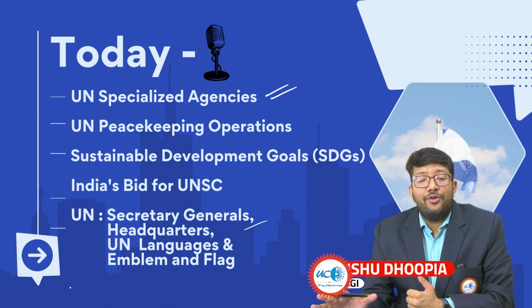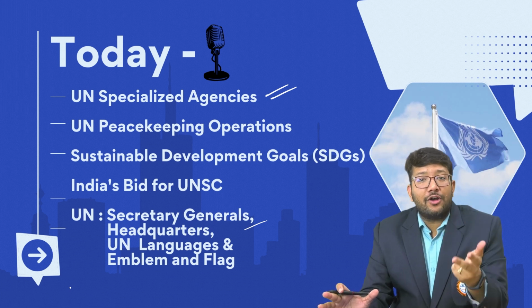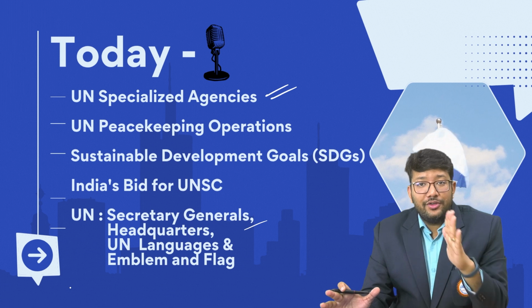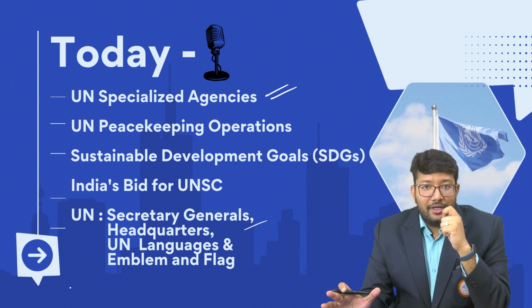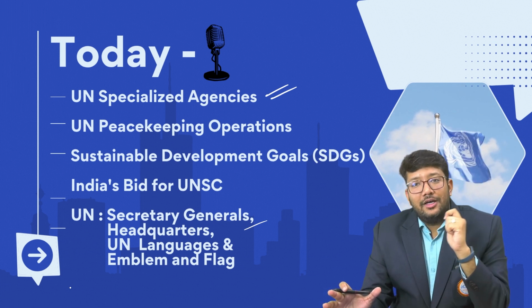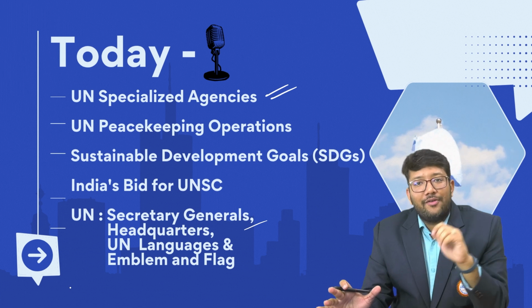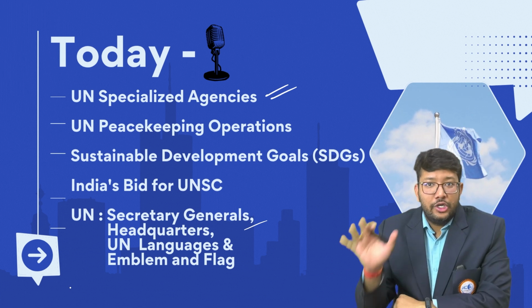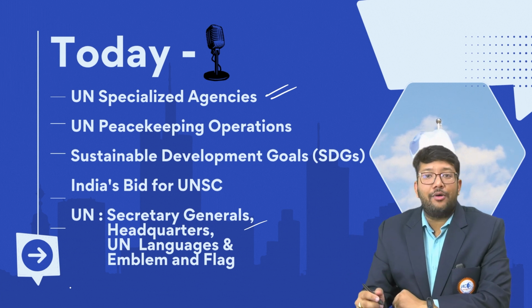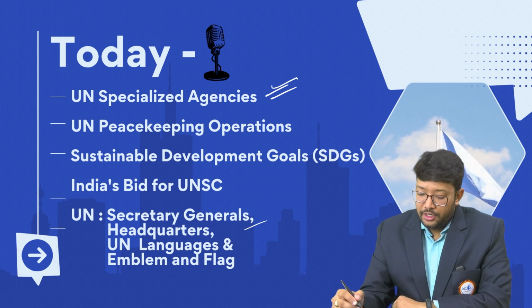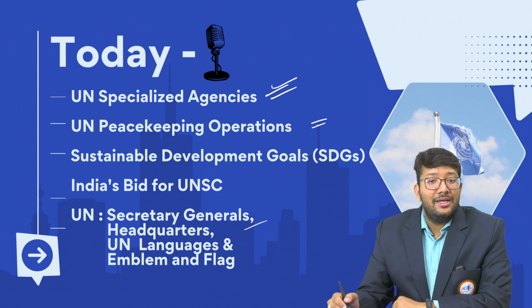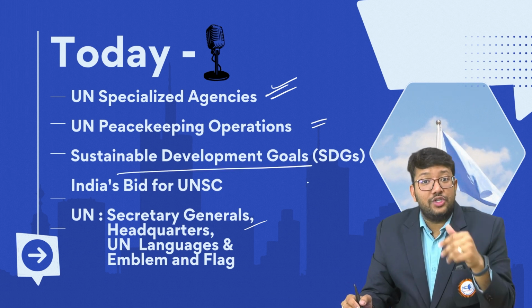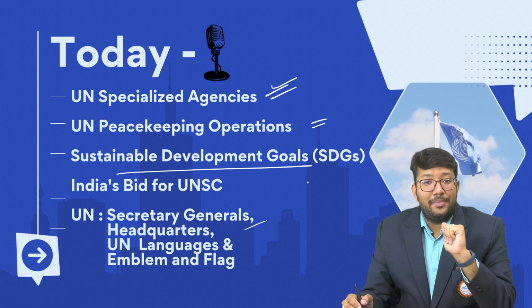In the previous video, I talked about the foundation, formations, Secretary-Generals and the principal organs of the United Nations, like UNGA, UNSC, ECOSOC, Trusteeship Council. I talked in detail about those six organs. Today, in this video, we will talk about the United Nations Specialized Agencies, United Nations Peacekeeping Operations, Sustainable Development Goals, and what the United Nations is doing for achieving those Sustainable Development Goals.